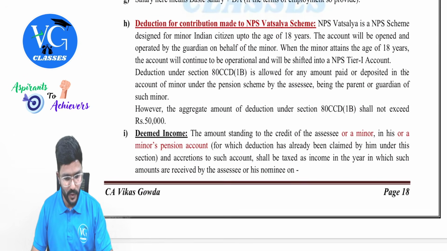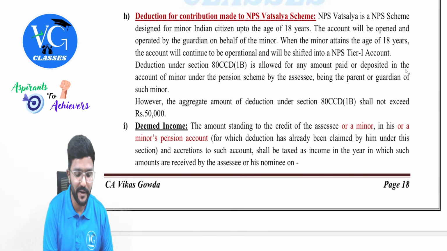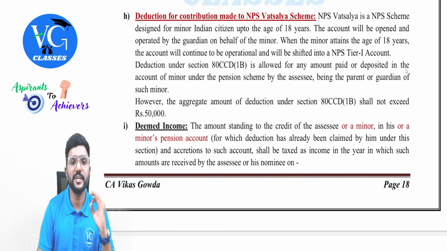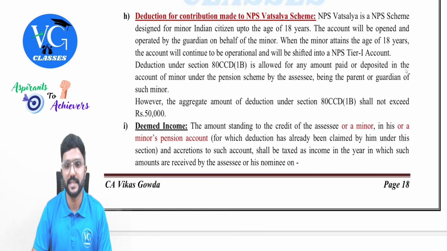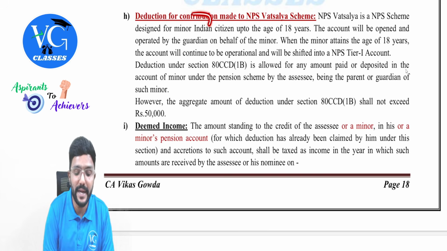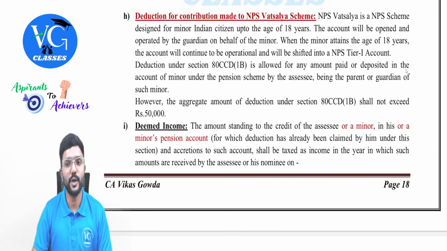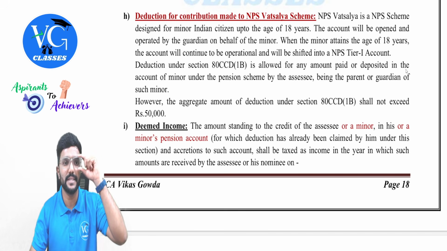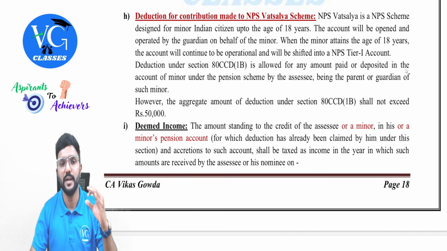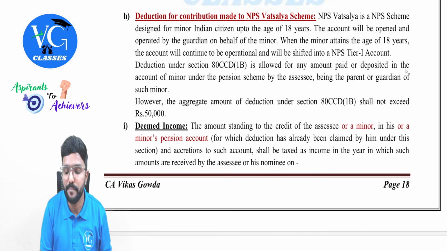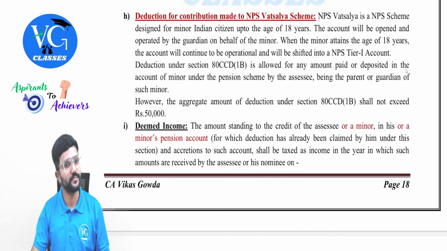So let me quickly go through it. Each point is important here. Deduction for contribution made to NPS Vatsalya scheme. NPS Vatsalya is an NPS scheme designed for a minor Indian citizen up to the age of 18 years. The account will be opened and operated by the guardian on behalf of the minor. When the minor attains the age of 18 years, the account will continue to be operational and will be shifted into an NPS Tier 1 account.